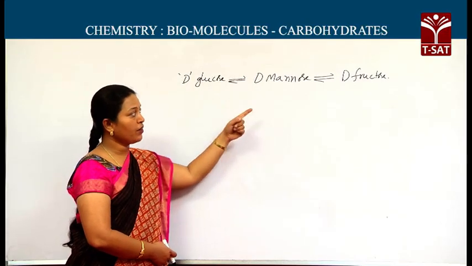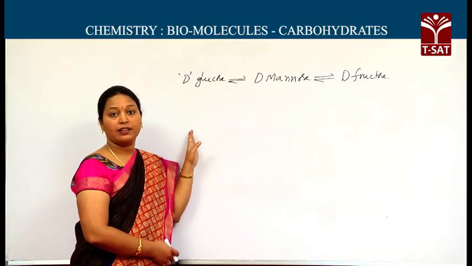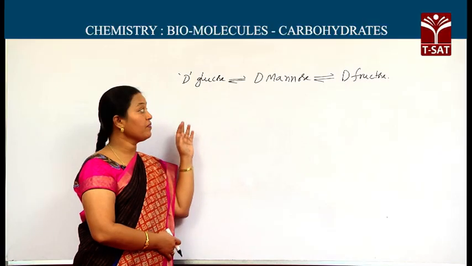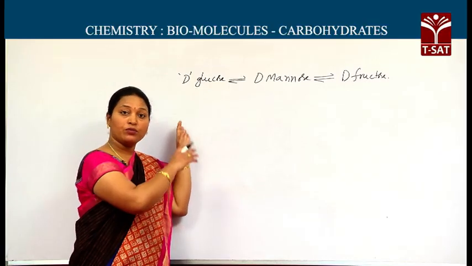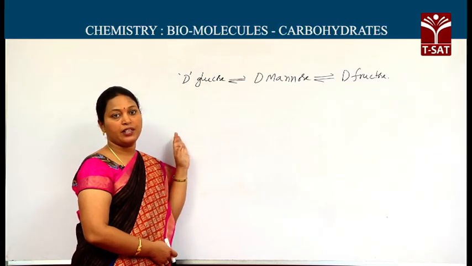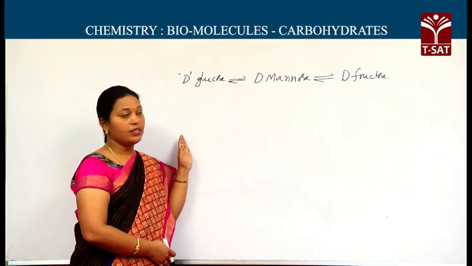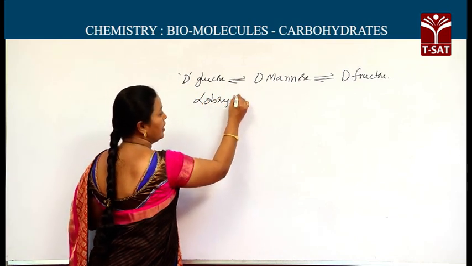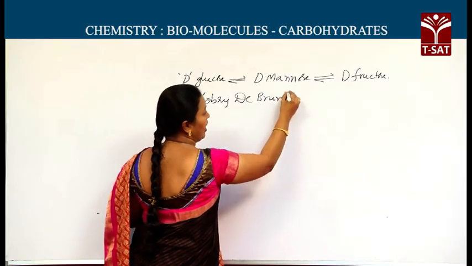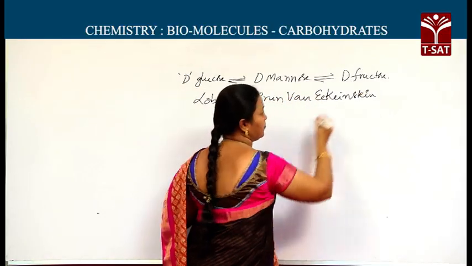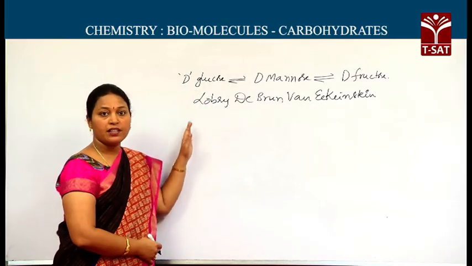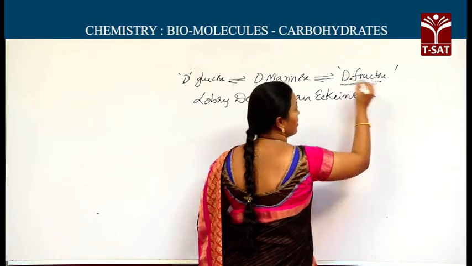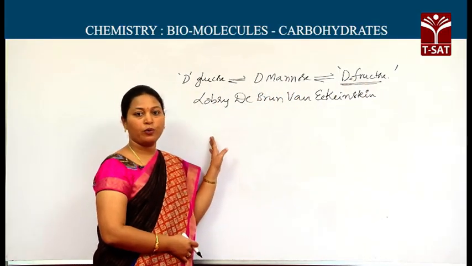D-glucose, D-mannose, D-fructose: these three are isomers. Reversible isomers are formed when any of these three compounds reacts with dilute NaOH or dilute alkalis. This reversible isomerization is called the Lobry de Bruyn–Van Ekenstein rearrangement. Because of this reason only, fructose behaves as a reducing sugar. It is one of the most important points.